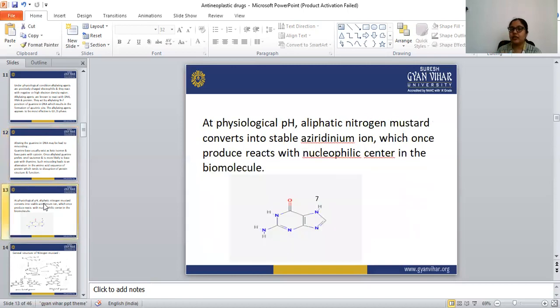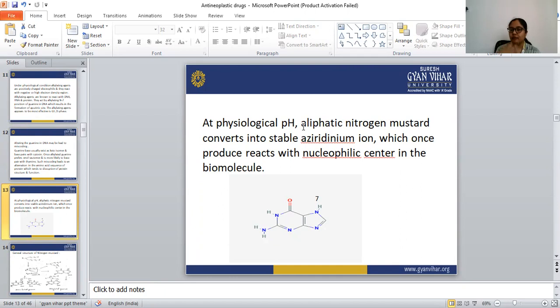At physiological pH, aliphatic nitrogen mustard converts into the stable aziridinium ion.